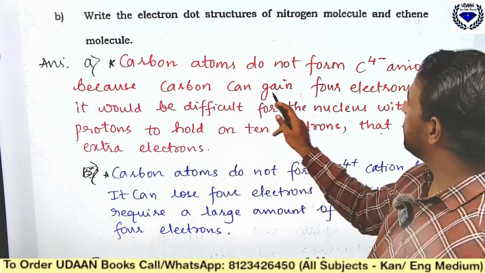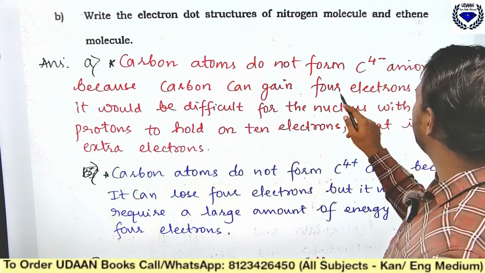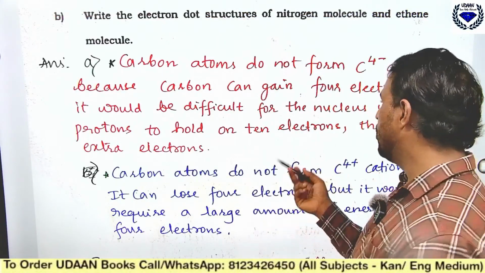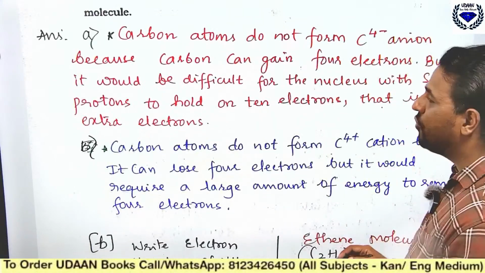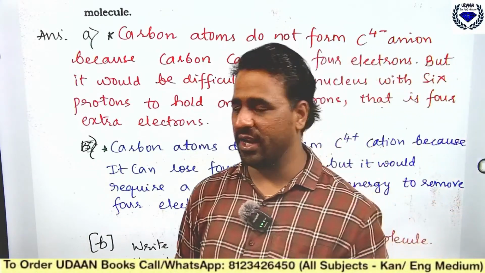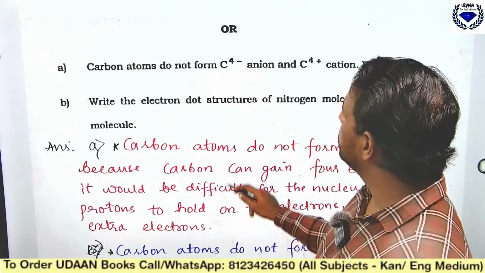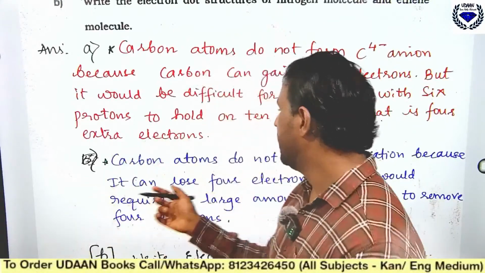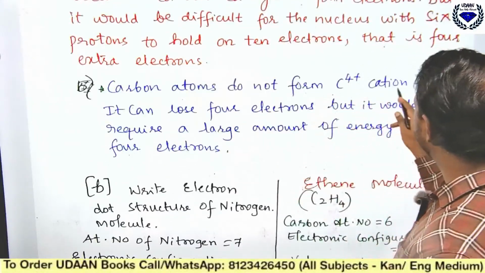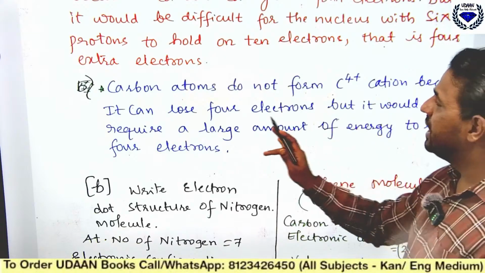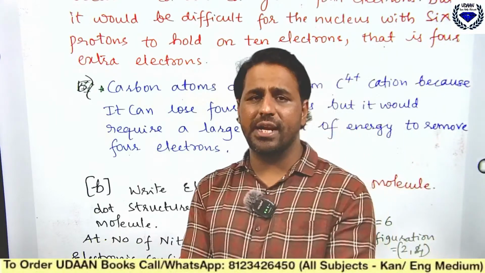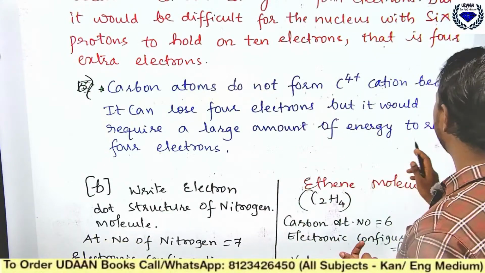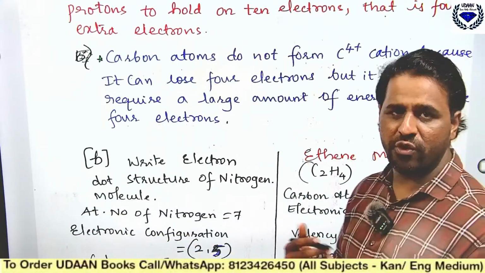Carbon can gain 4 electrons, but it would be difficult for the nucleus with 6 protons to hold on to 10 electrons, that is 4 extra electrons. It is not possible. Similarly, for the C4 plus cation, cations are electron donors. Carbon atoms do not form C4 plus cation because although it can lose 4 electrons, it would require a large amount of energy to remove those 4 electrons.